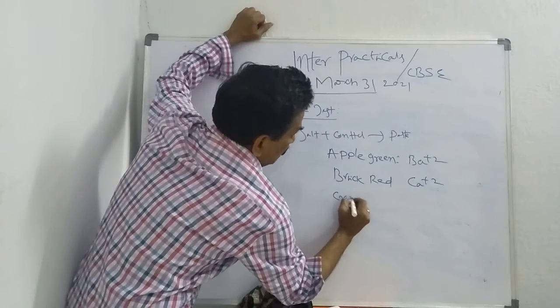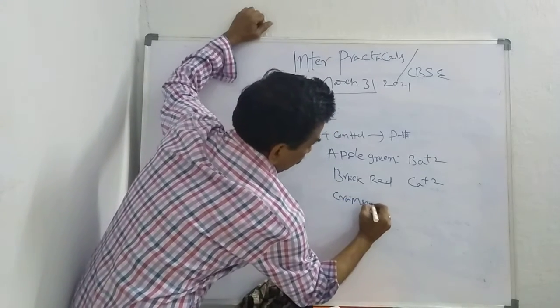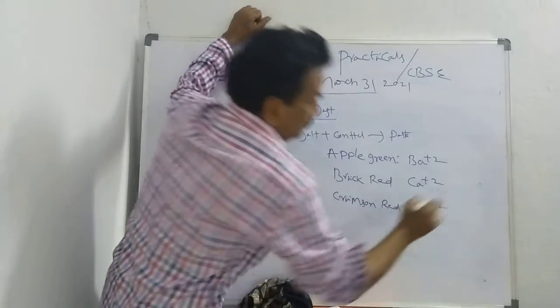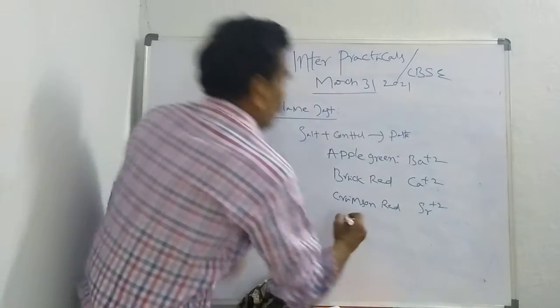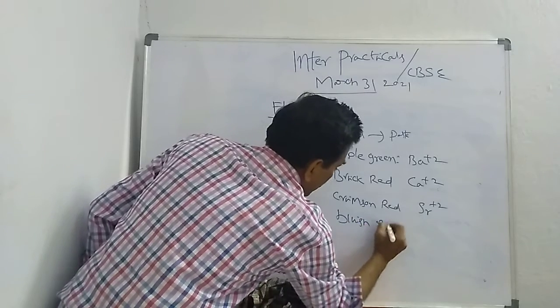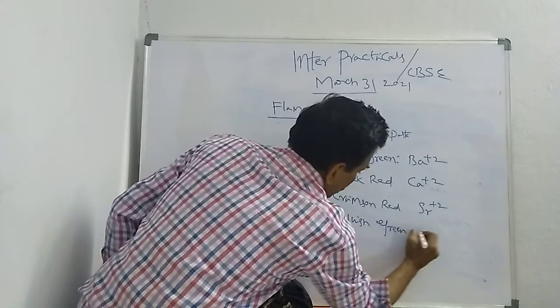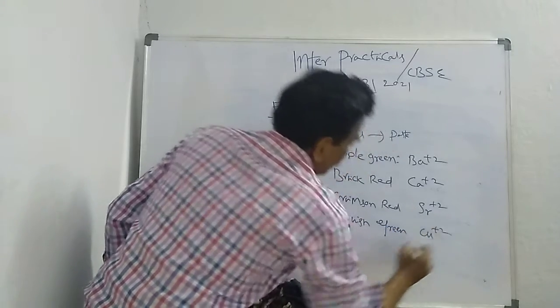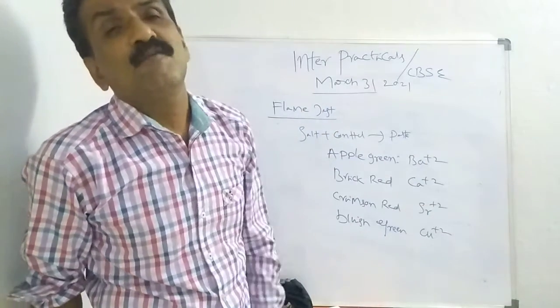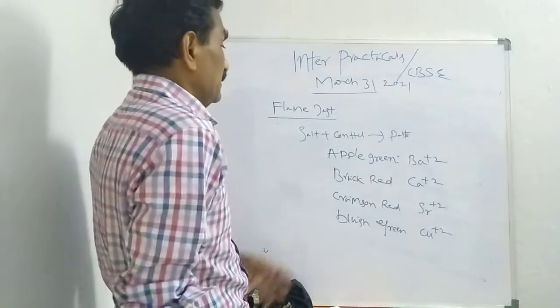Crimson red, Sr2+, strontium. Bluish green, that is nothing but Cu2+. So I think these are the significant colors which we can identify.